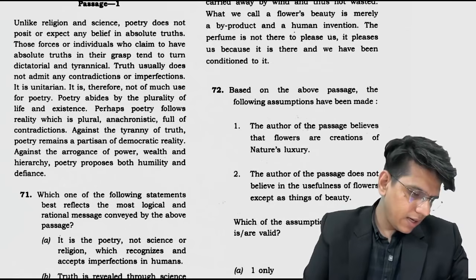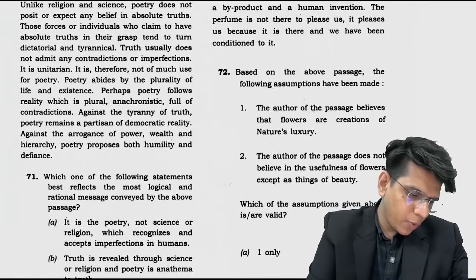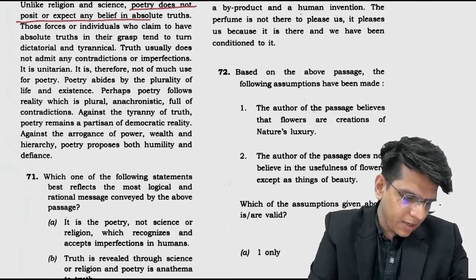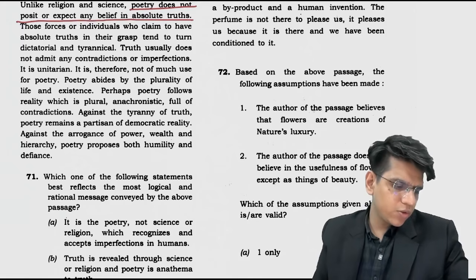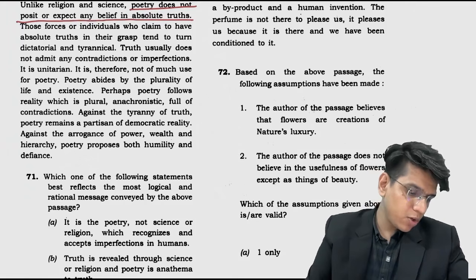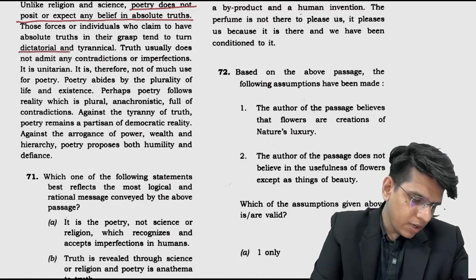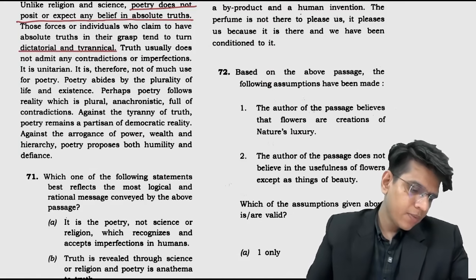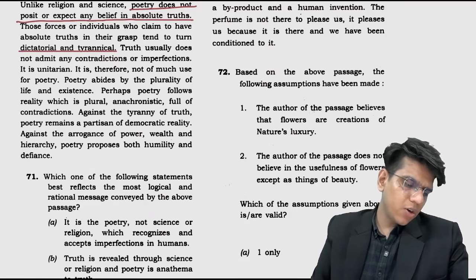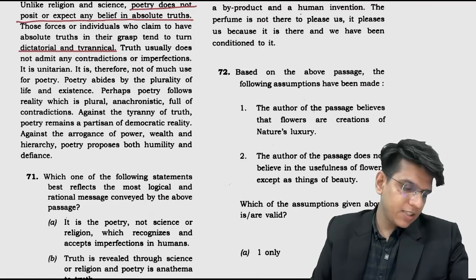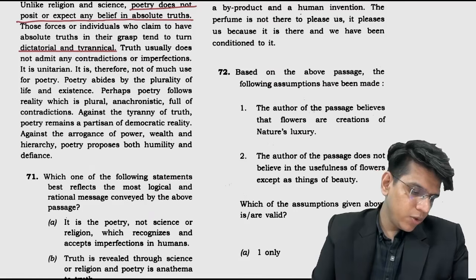Here, unlike religion, science, poetry does not posit or expect any belief in absolute truth. Those forces or individuals who claim to have absolute truth in their grasp tend to turn dictatorial or tyrannical. Truth usually does not admit any contradictions or imperfections. It is Unitarian.